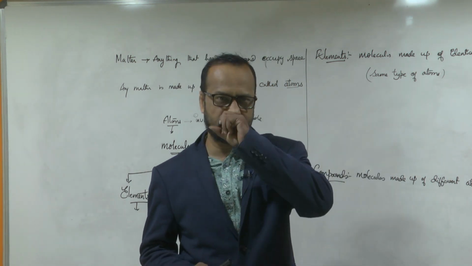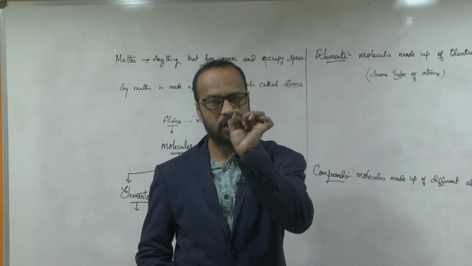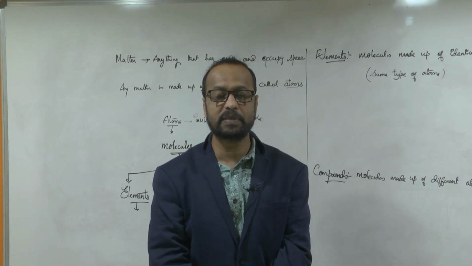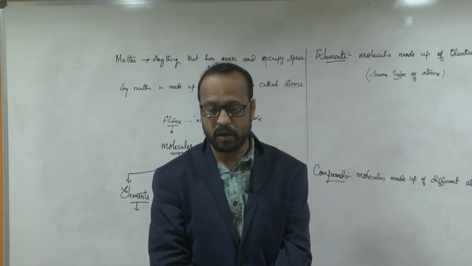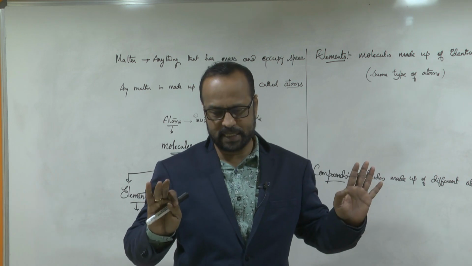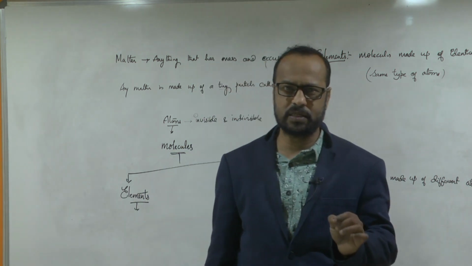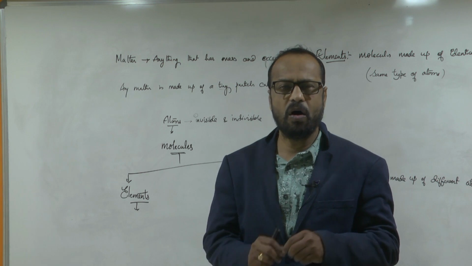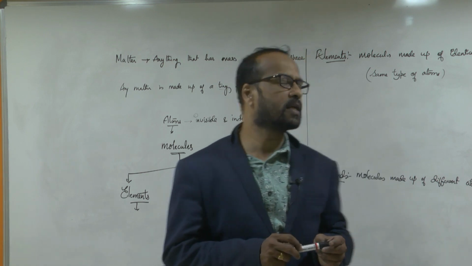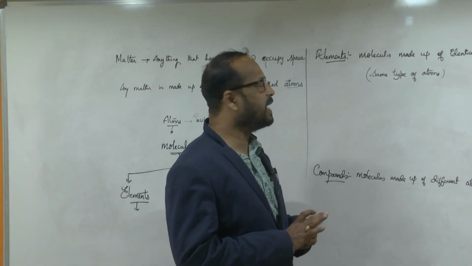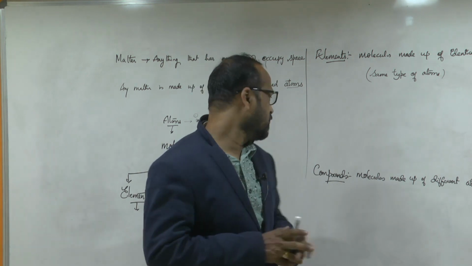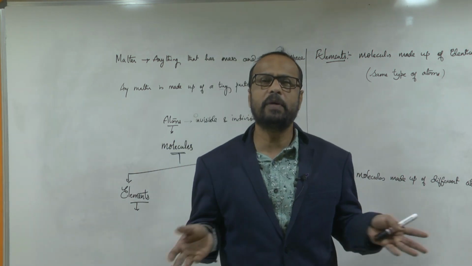For example, if you take a small iron piece, what atoms are present in the iron piece? All iron atoms only. If you take a small gold piece, which type of atoms are present in that? All gold atoms only. Yes or no? So like that, when the same type of atoms are combined, they are called elements. And compounds are those made up of different atoms.